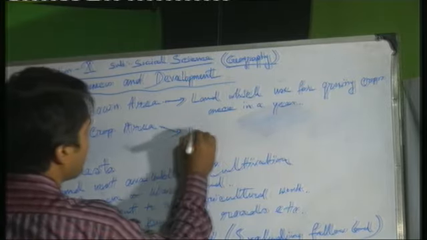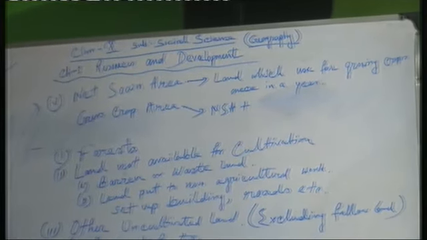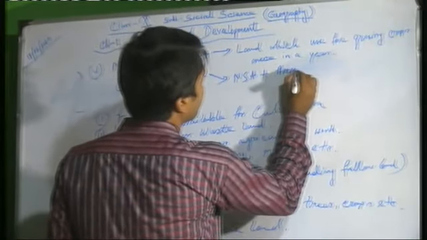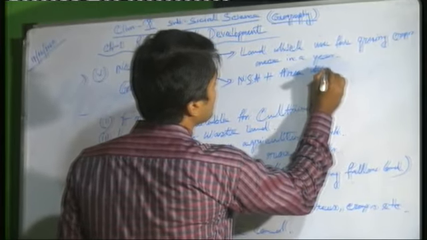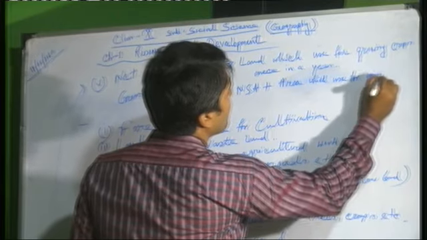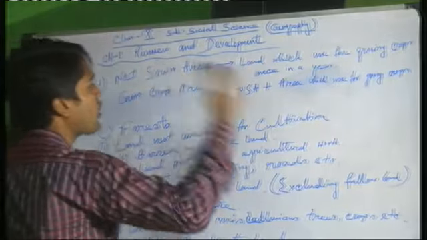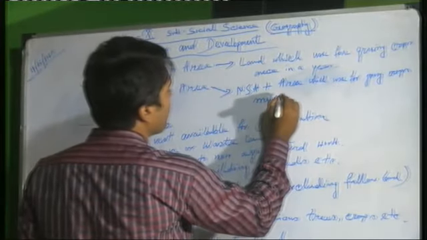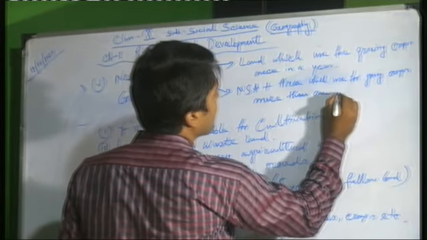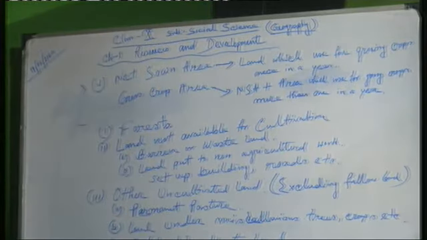The net sown area, NSA, plus the area which is used for growing crops more than once in a year. This is the gross crop area.